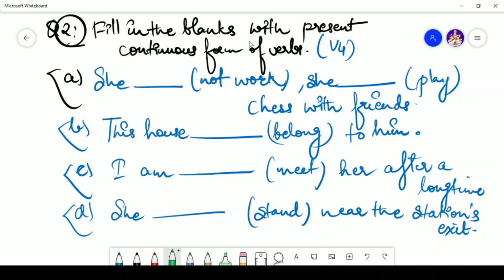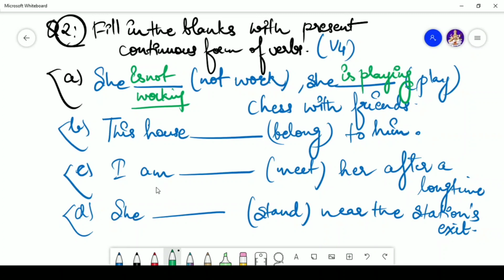Again, remember, while filling these blanks, the verb should be in static form or in progressive form. So you have to figure out the form of the verb used here by reading the whole sentence. Here it says, she not work, she play chess with friends. So it will be she is not working, she is playing chess with friends.